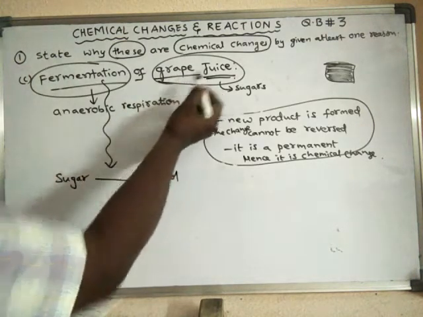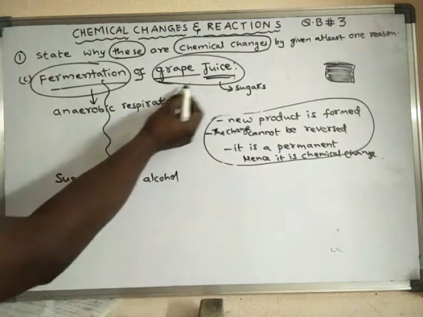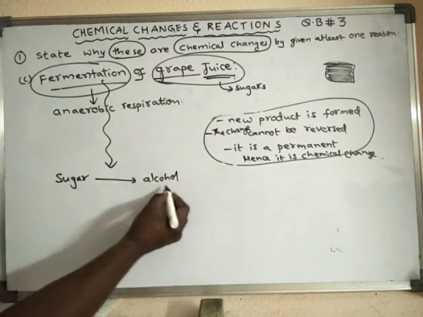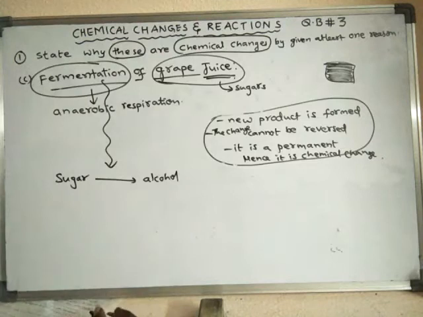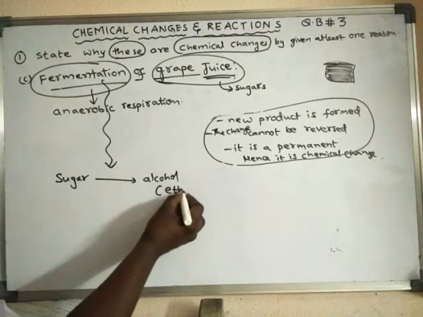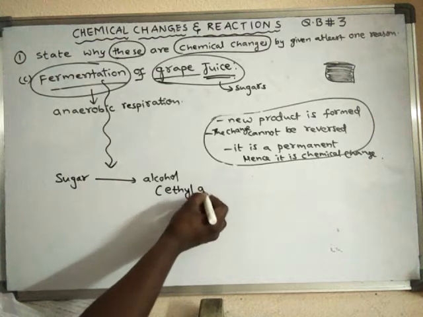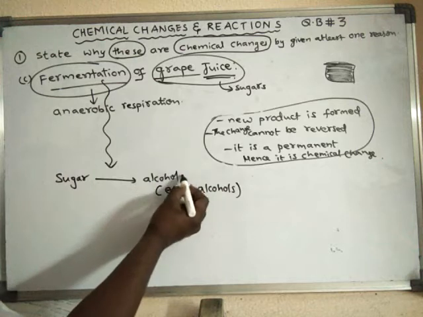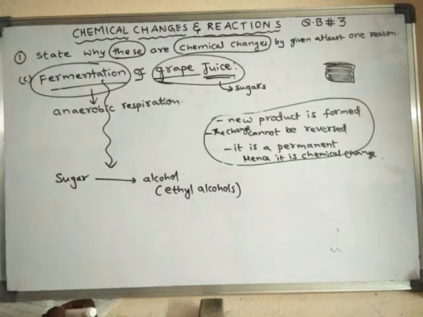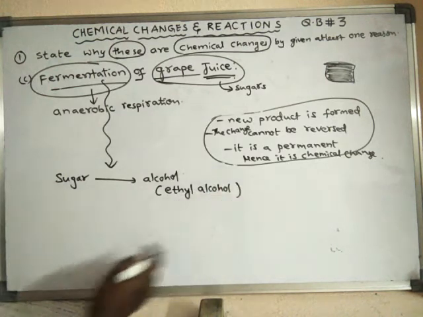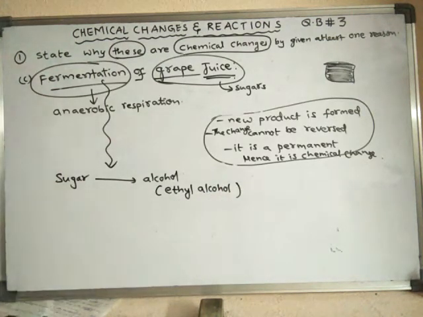So here in the grape juice, sugars are present. Those sugars are converted into alcohol. There are so many different types of alcohol. So here in this case, ethyl alcohol is formed. Alcohols are also different types. So out of them, ethyl alcohol is one of the types of alcohol. So ethyl alcohol is formed during the process of fermentation.